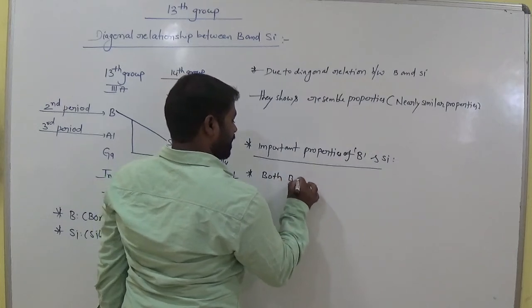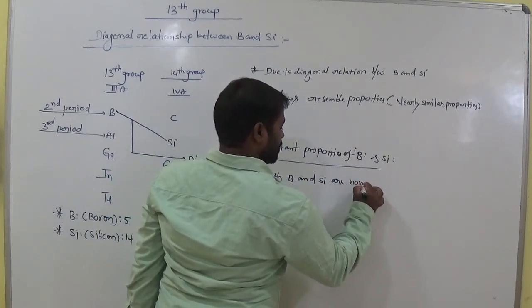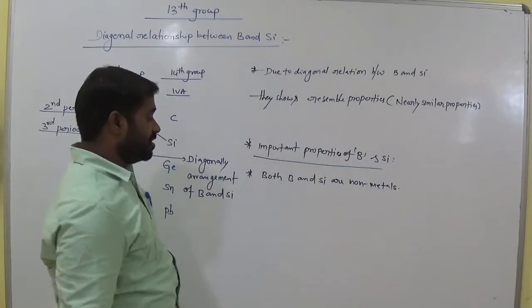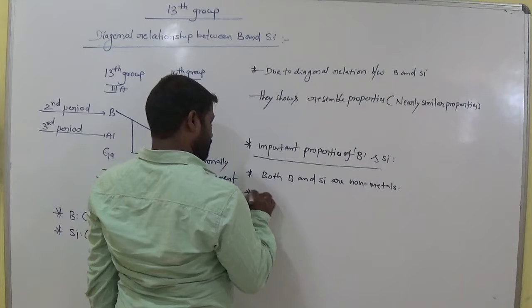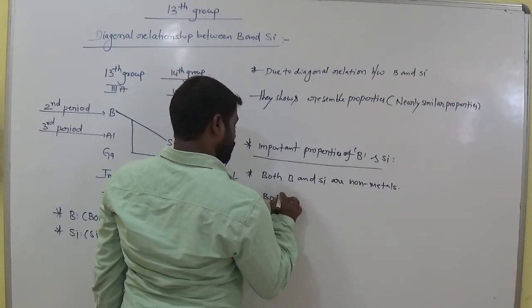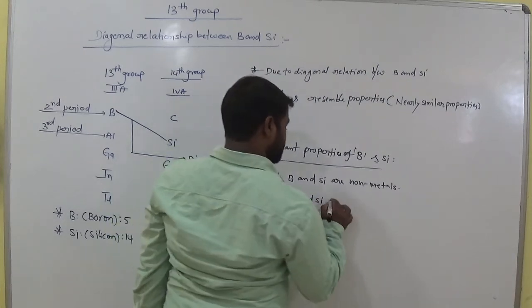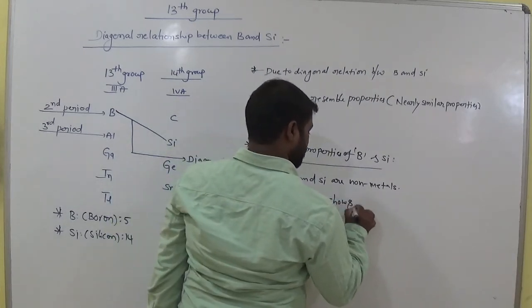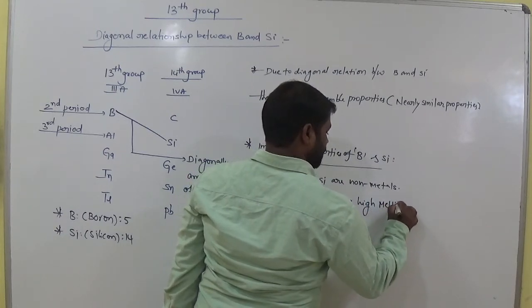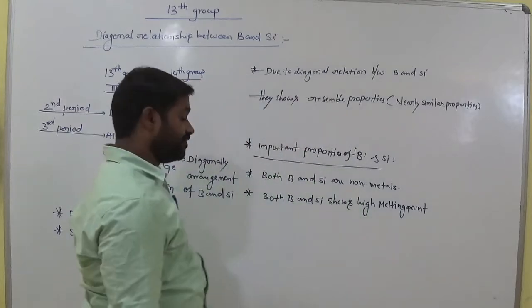Both boron and silicon are non-metals. Clear? And both boron and silicon show high melting points.